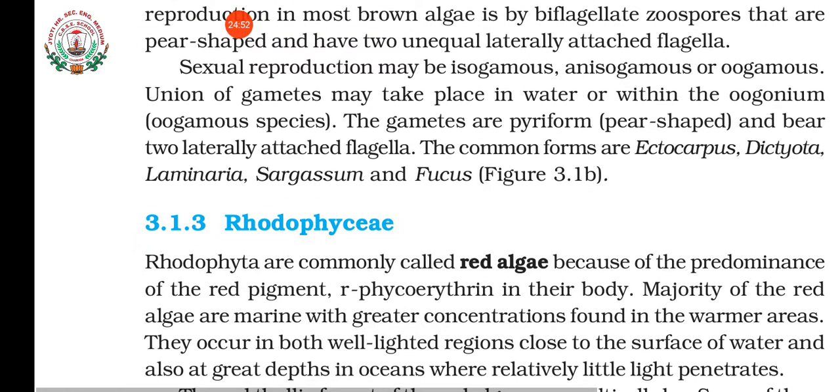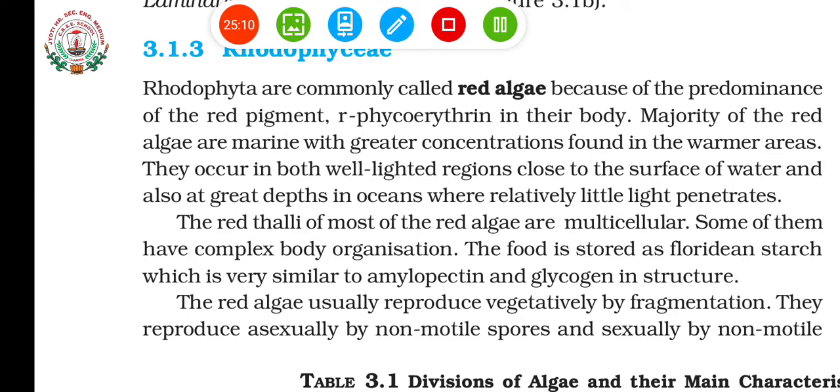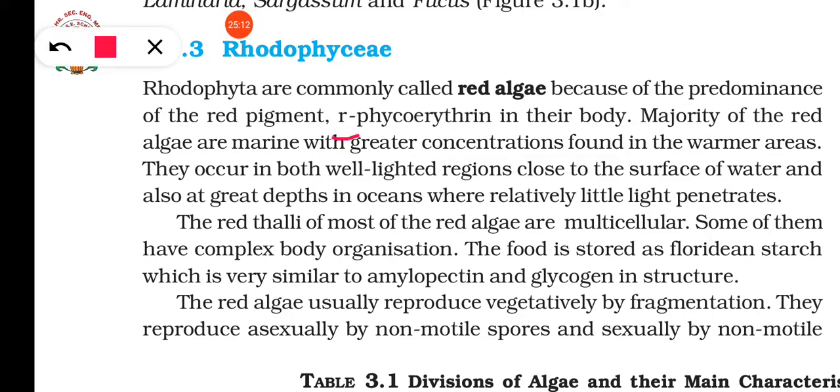Examples are Ectocarpus, Dictyota, Laminaria, Sargassum and Fucus. Clear? Then the next group is Rhodophyceae. These are also known as what? Red algae, because of a special pigment present in them known as R-phycoerythrin. What is it? Phycoerythrin. This is a red pigment. Due to the presence of this red pigment, they will be red in color.